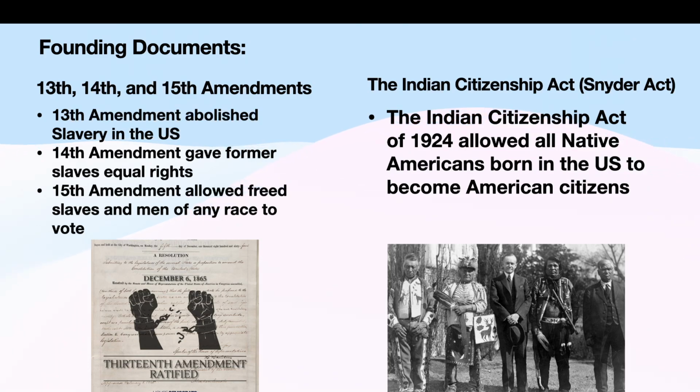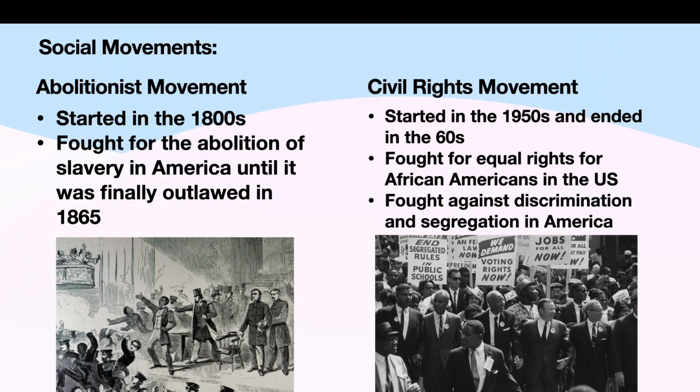A couple social movements that helped with civil rights in America were the abolitionist movement and the civil rights movement. The abolitionist movement started in the 1800s, and it fought for the abolition of slavery in America until it was finally outlawed in 1865. The civil rights movement started in the 1950s and ended in the 60s. It fought for equal rights for African Americans in the U.S. and fought against discrimination and segregation in America.